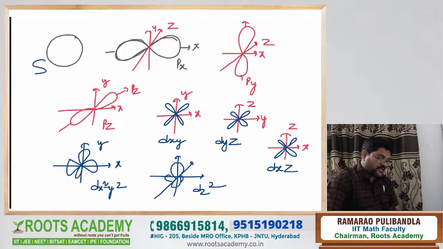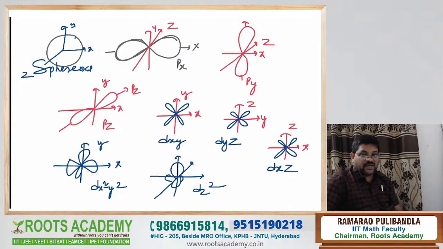The s orbital is spherical. The spherical shape covers along the x, along the y, along the z. This is px, py, pz. dxy, dyz, dzx present double dumbbell shape in between the axes. dx square minus y square and dz square have the double dumbbell shape present along the axes.